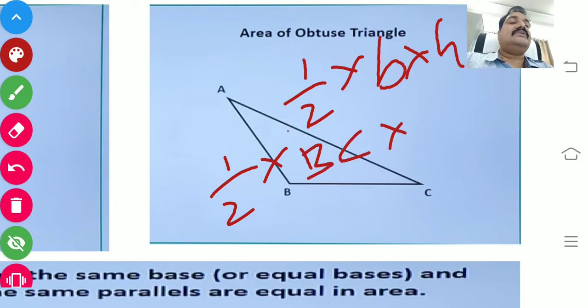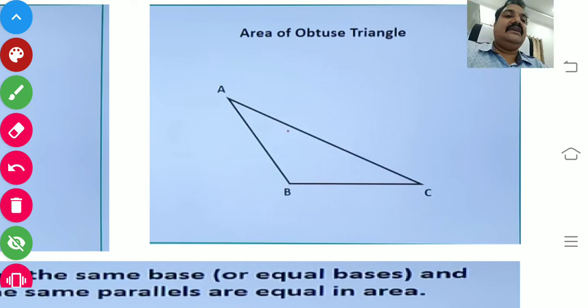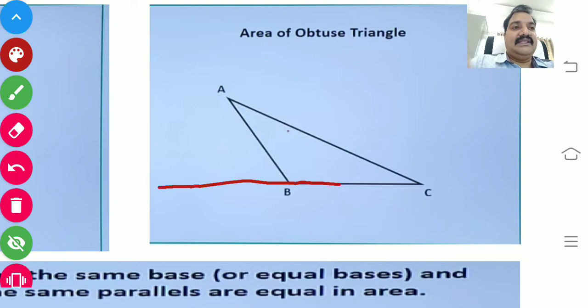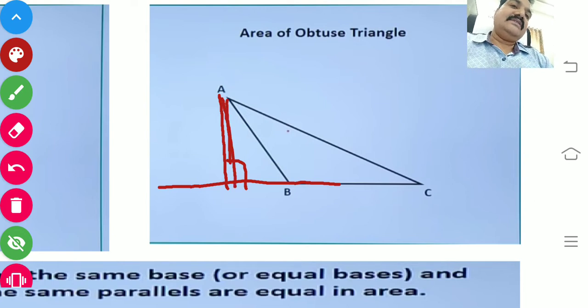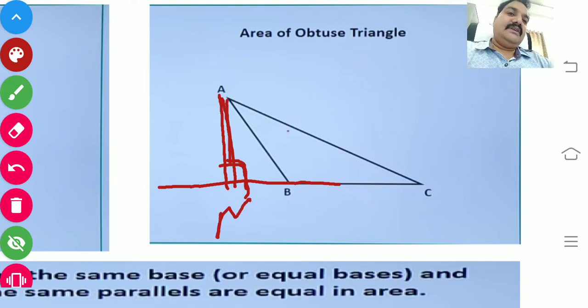It's an obtuse triangle, so for an obtuse triangle you have to extend the base. While you are finding the altitude, you have to extend the base and draw from the vertex A one perpendicular line. That is nothing but AM.